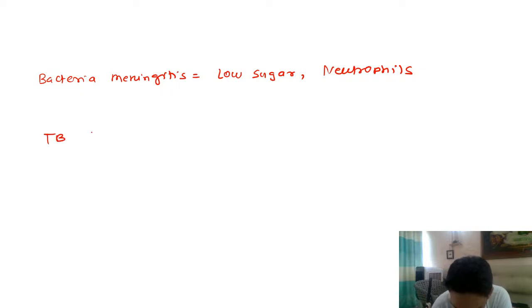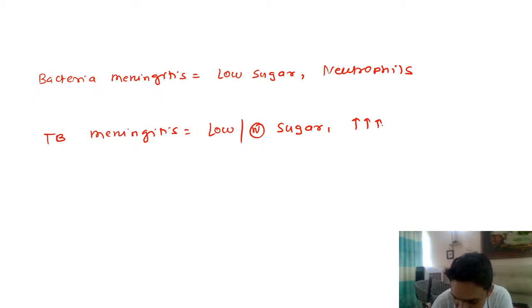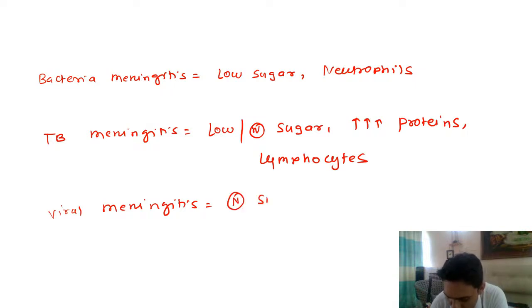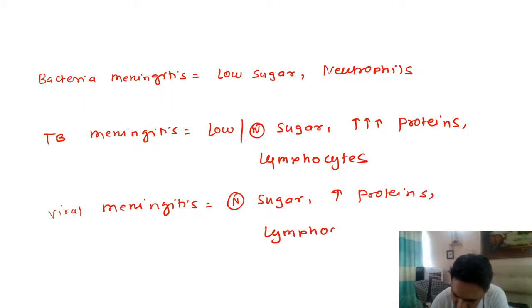Now you have TB meningitis, as given in our question. In TB meningitis, you can have either low or normal sugar. You will have very high proteins. There will be increased proteins that you will see, and the cells you will always see are lymphocytes. Correct? This is what we discussed. And the third, you have viral meningitis, like what you see in HSV meningitis. Here usually you have normal sugar. The proteins can be mildly elevated, not high, and you can have lymphocytes as well.